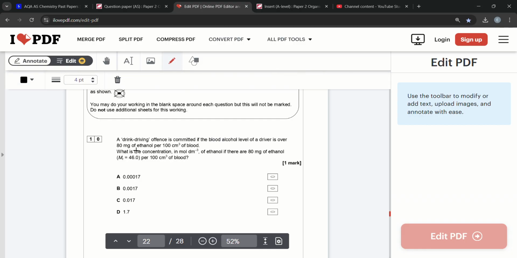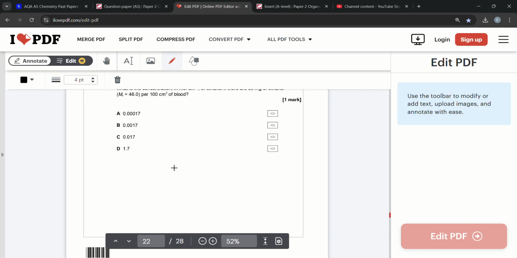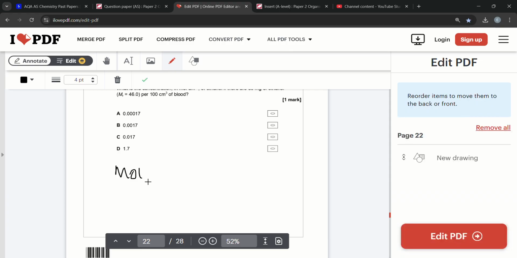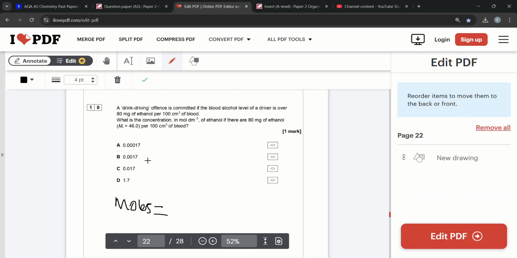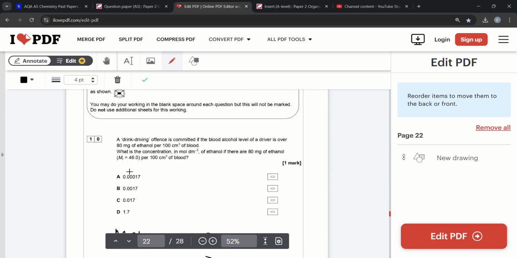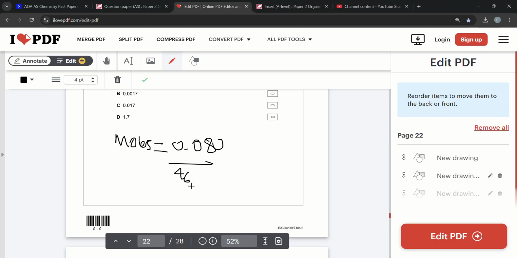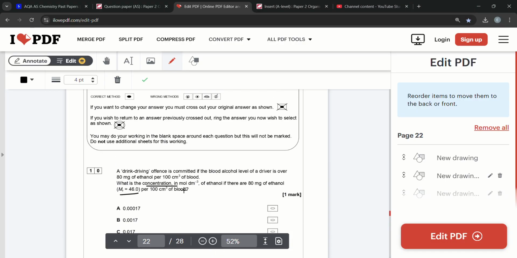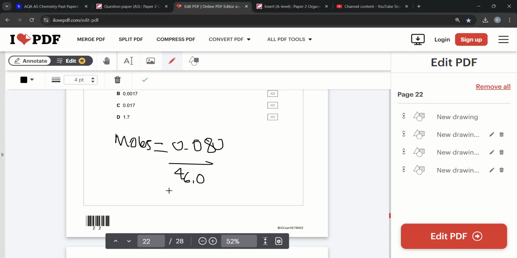Question 10. A drunk driving offence is committed if the blood alcohol level of a driver is over 80 milligrams of ethanol per that much of blood. Was a concentration? So we can find out the moles. Mass in grams. Well, 80 milligrams in grams we divide by 1000. 123 divided by the MR of ethanol, 46. And then obviously we're trying to find concentration, moles of concentration and volume.